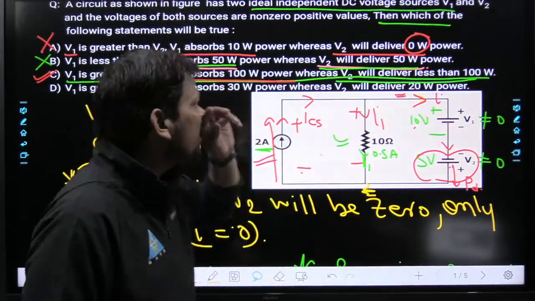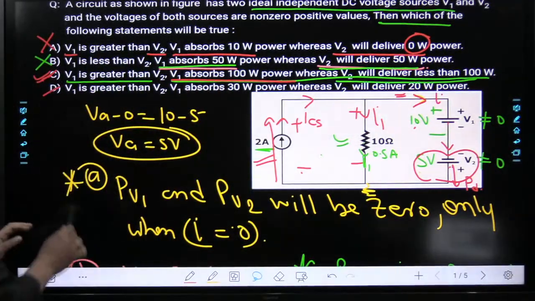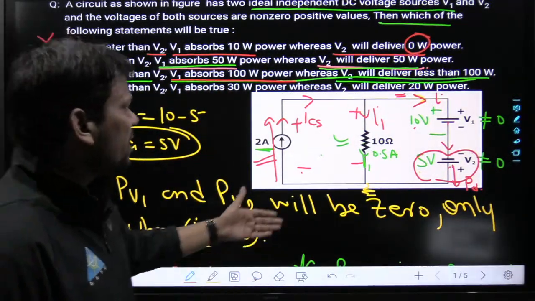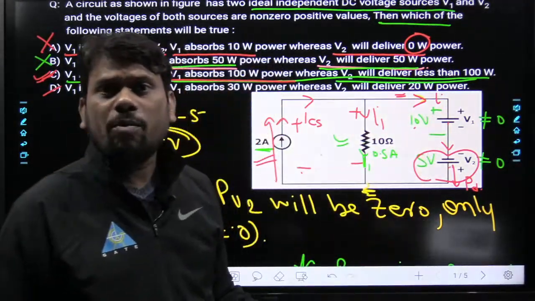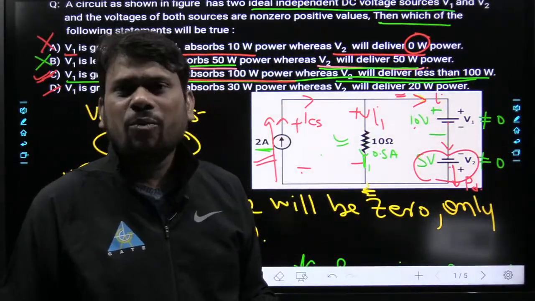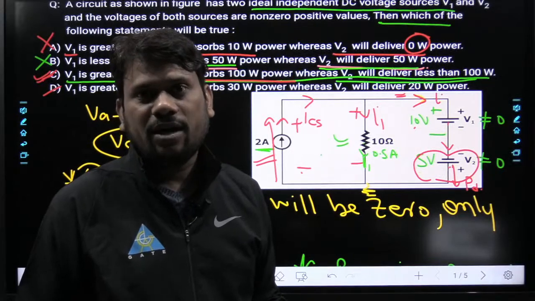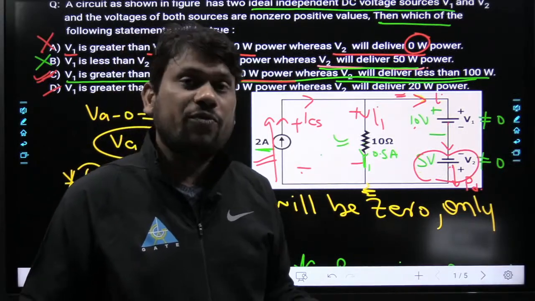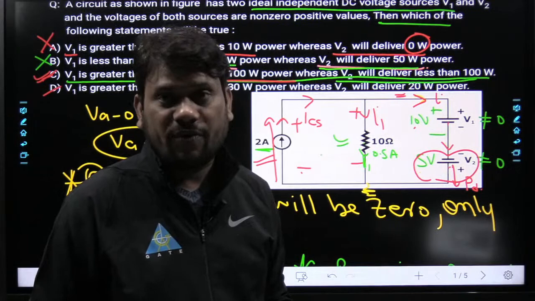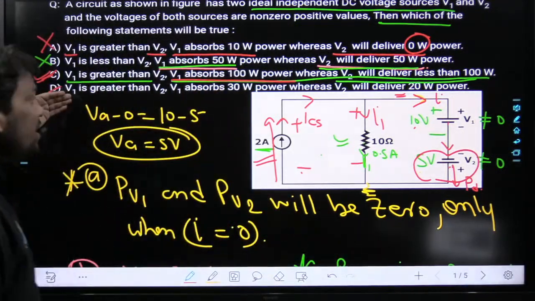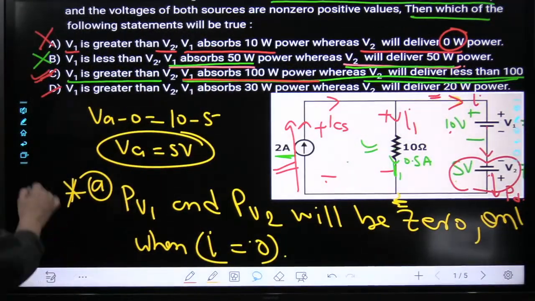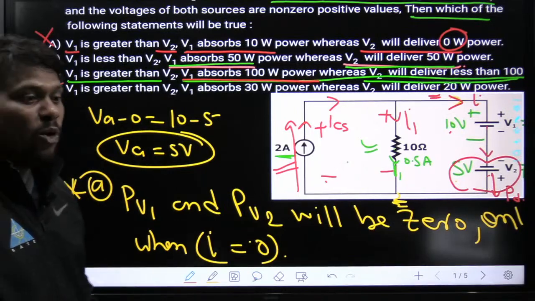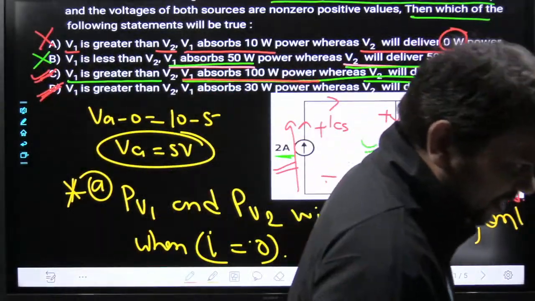Option C and D are absolutely the same because nothing is given about the V1 and V2 magnitudes, they just wrote V1 higher than V2. In that case you have a lot of answers according to the numerical values. So this option D is similar to option C.